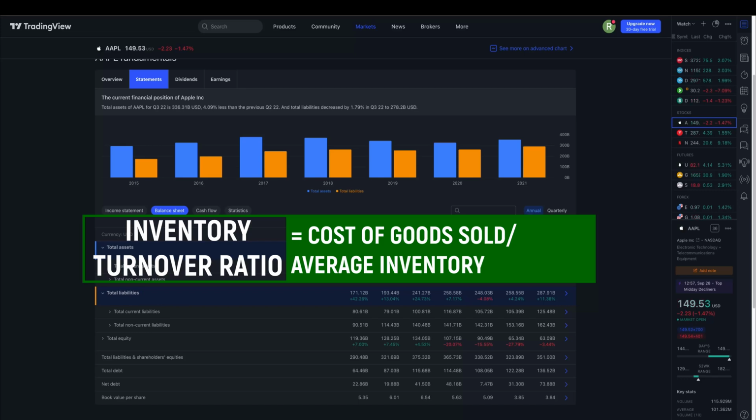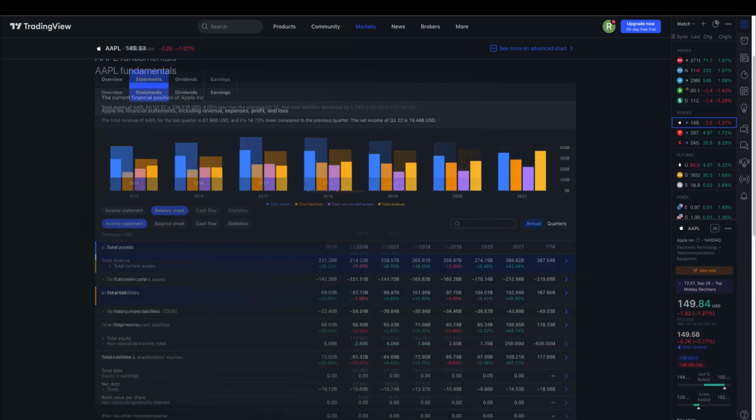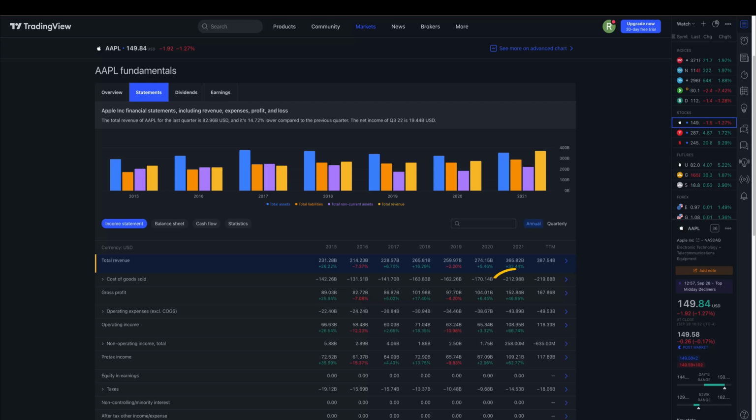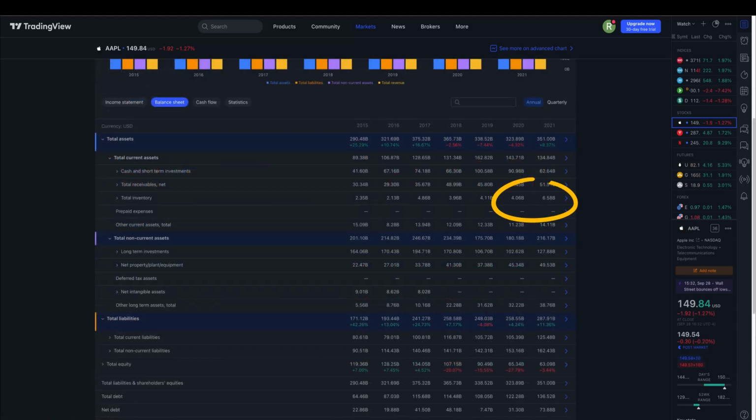Once more, let's use Apple's figures. Head to the income statement and we can see that the cost of goods sold for 2021 was 212.98 billion. For the average inventory, head to the balance sheet. The numbers we will use are 6.58 and 4.06. Add these numbers and divide them by 2. You will get 5.32 billion. Now we can divide 212.98 by 5.32 billion and we shall get 40. That means that the inventory turnover ratio for Apple for 2021 was 40.